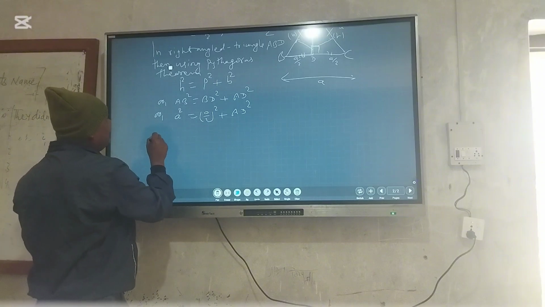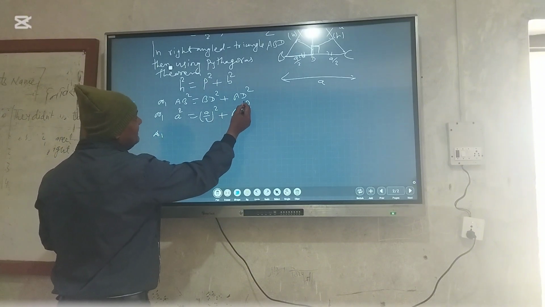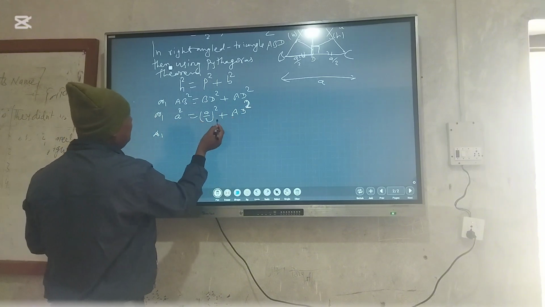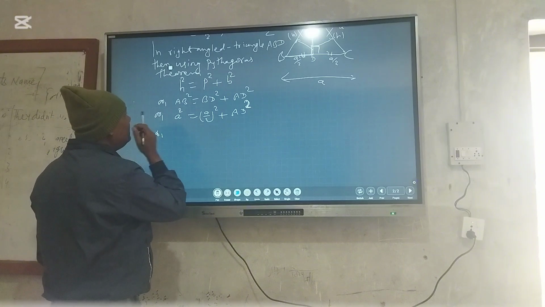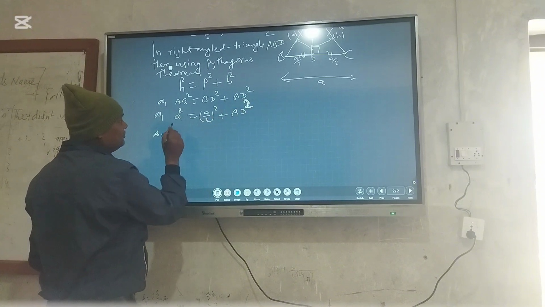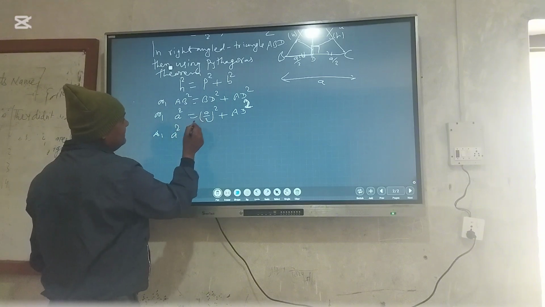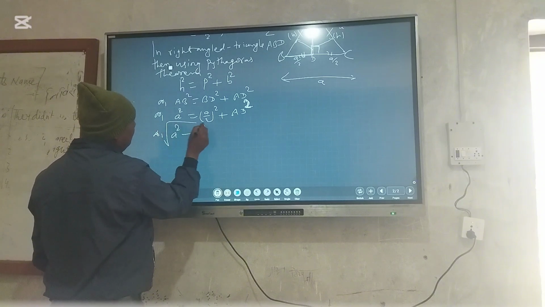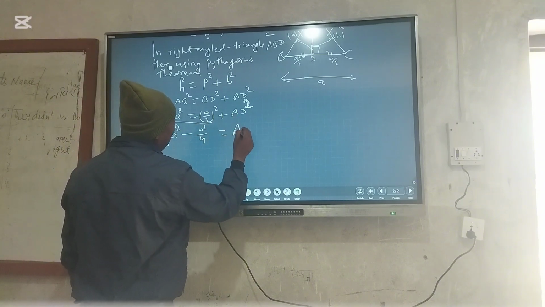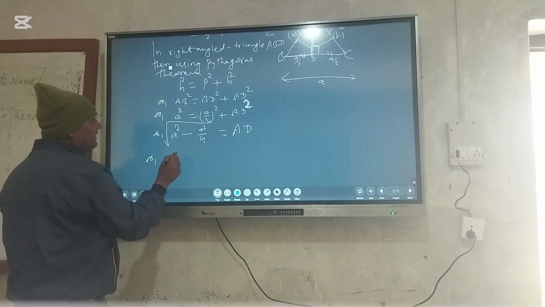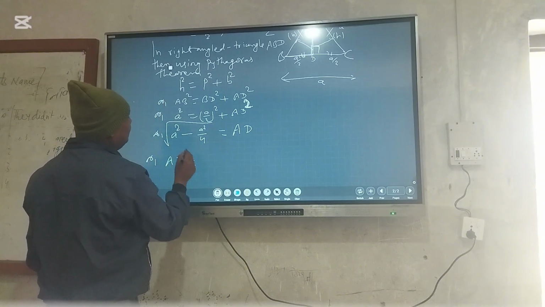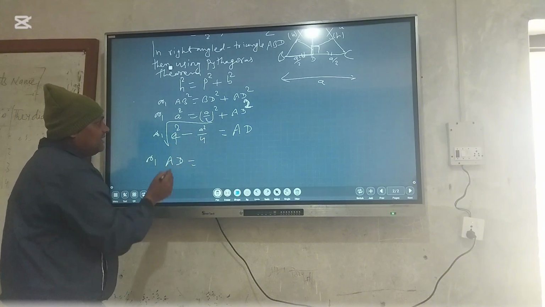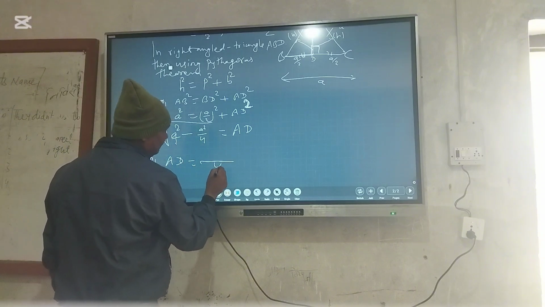So we write AD square is equal to A square minus A square by 4, and when transferred to the other side, the square is converted into a root. AD is equal to the root of A square, which is 1, and LCM of 1 and 4 is 4.